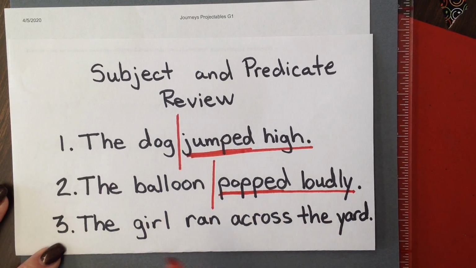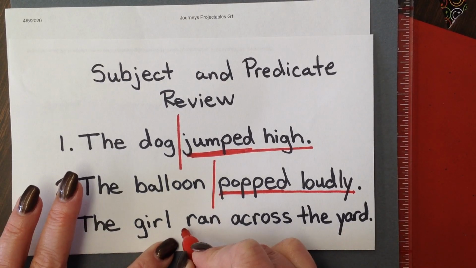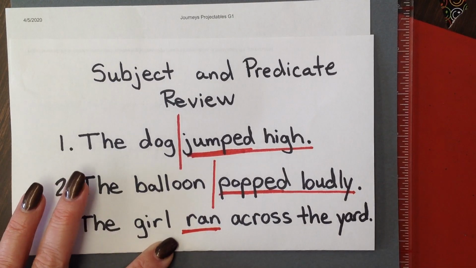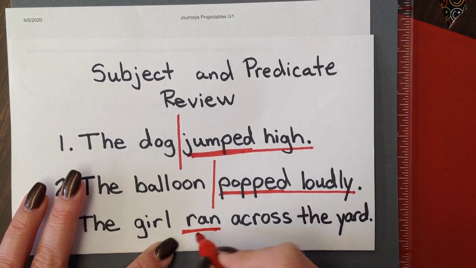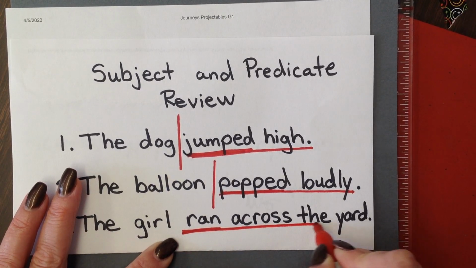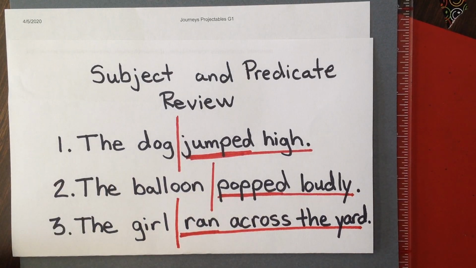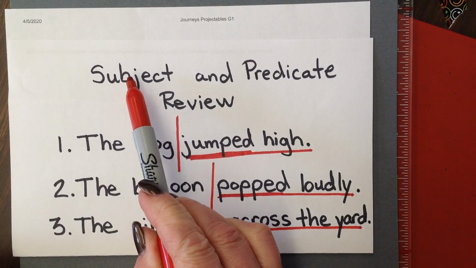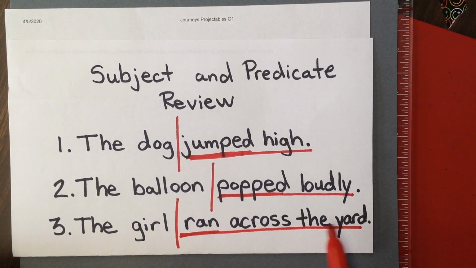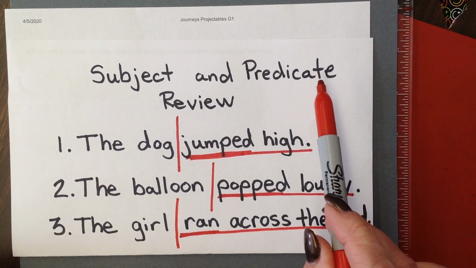Let's look at one more for review. The girl ran across the yard. Now, what is the action word? What is the verb in this sentence? Right, the verb is ran. Okay, so the entire predicate is ran across the yard. That means our sentence breaks here. So the girl is our subject, and ran across the yard is the predicate.